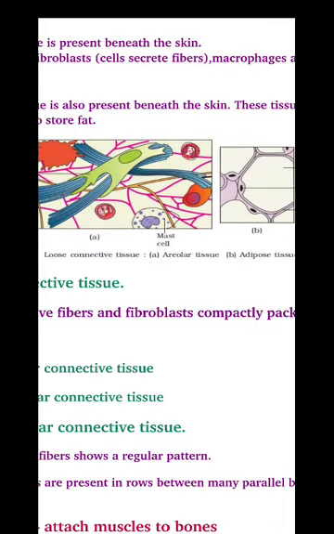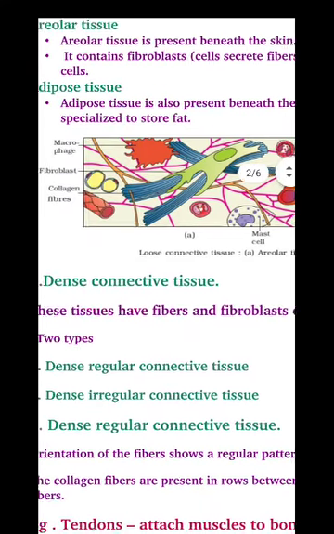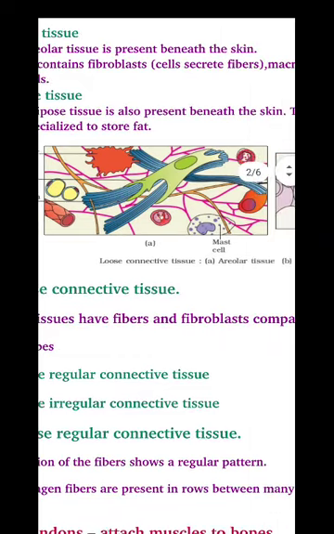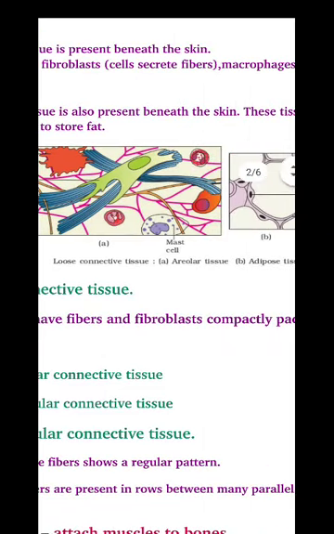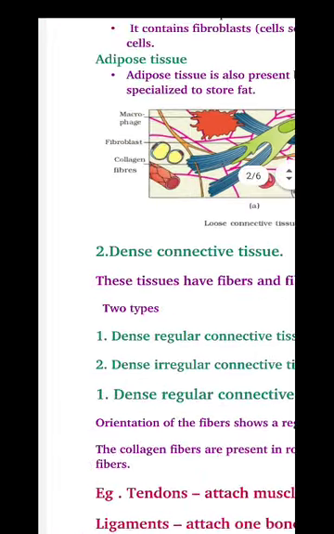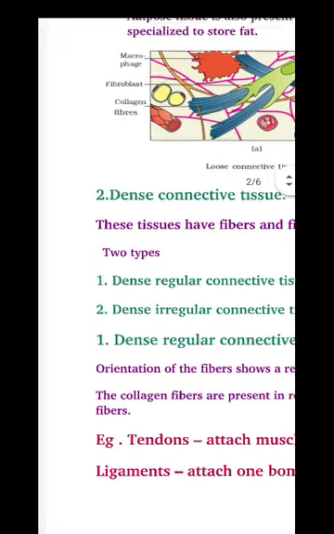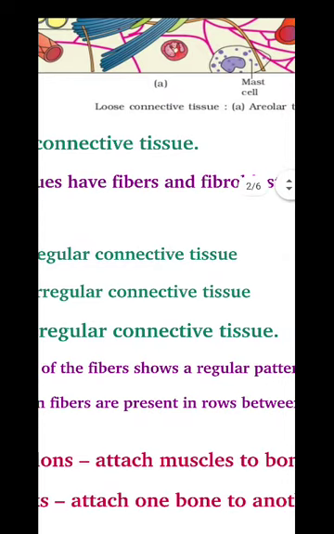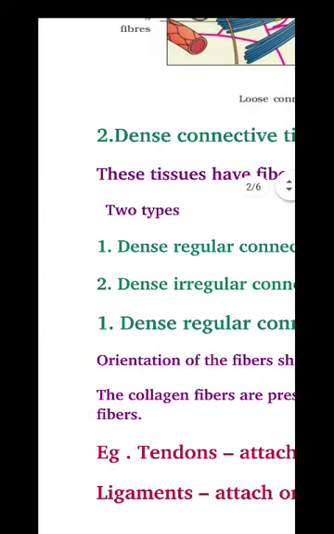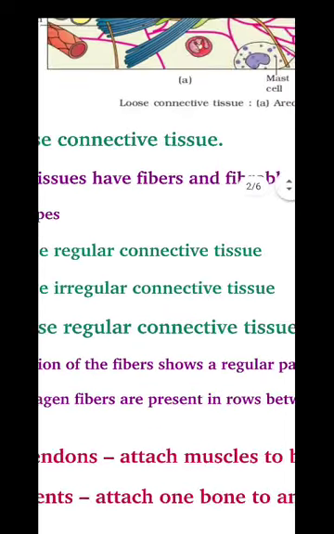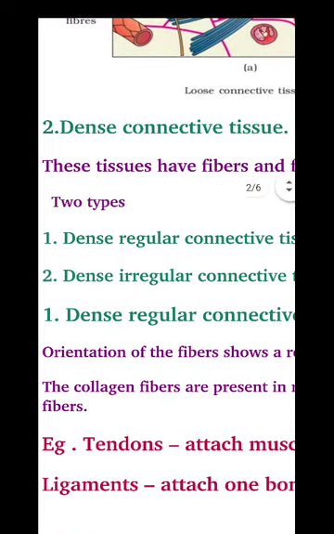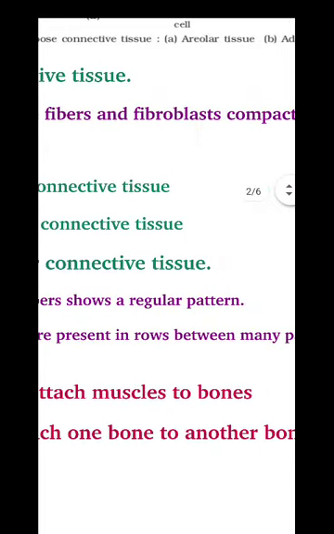In loose connective tissue, the fibers and cells are loosely packed, and in dense connective tissue, the fibers and the cells or fibroblasts are compactly, that means tightly packed. And it's of two types, dense regular connective tissue and dense irregular connective tissue. There are two types of dense connective tissue. One is a dense regular connective tissue, another one is a dense irregular connective tissue.